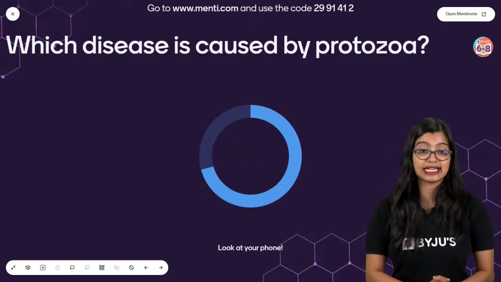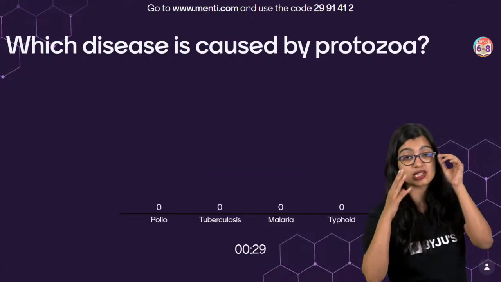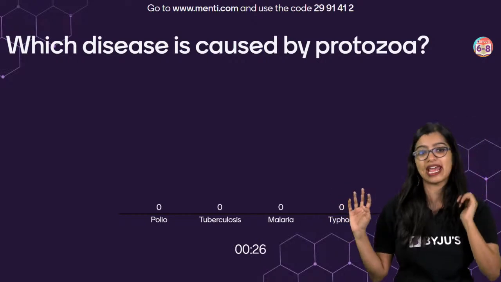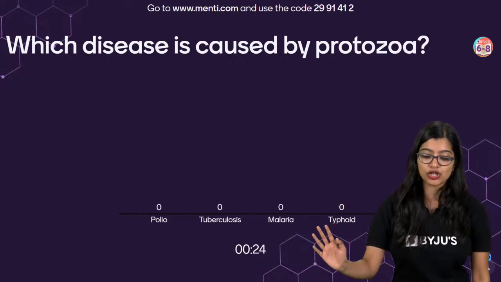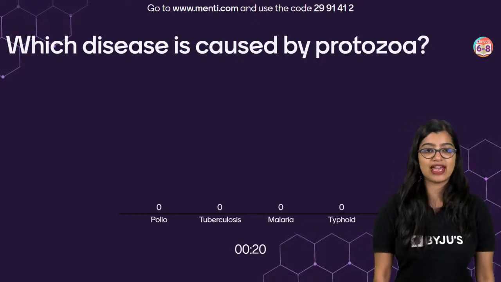Which disease is caused by a protozoa? Please star mark this particular question because, as you know, this question can come in your exam also. Polio, tuberculosis, malaria, typhoid. Very simple.